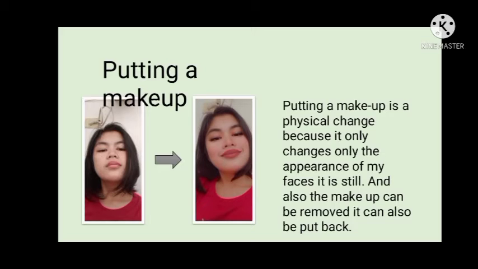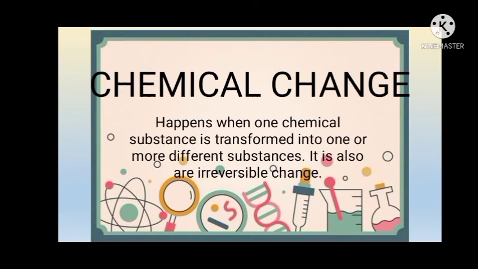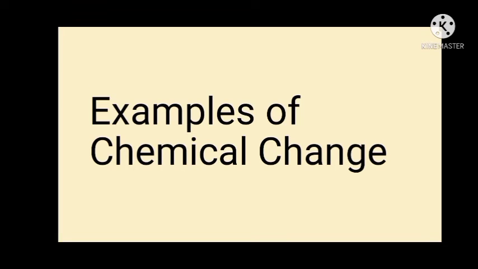So let's talk about the chemical change now. A chemical change happens when one chemical substance is transformed into one or more different substances. It is the opposite of physical change. So, examples of chemical change.